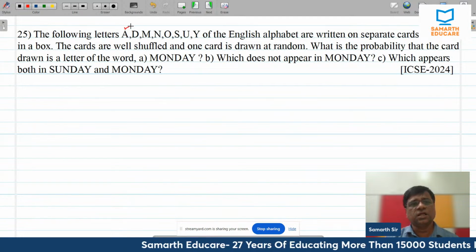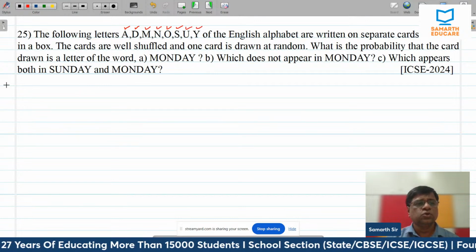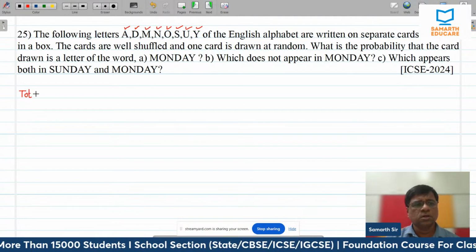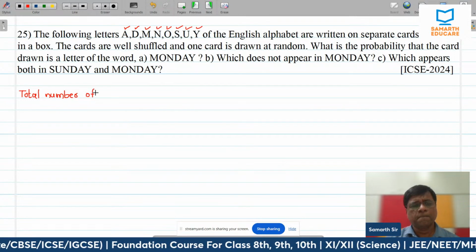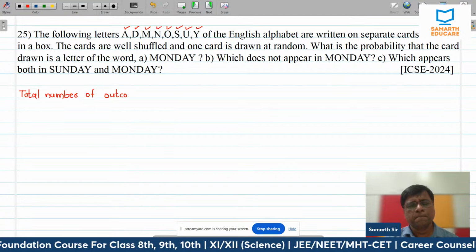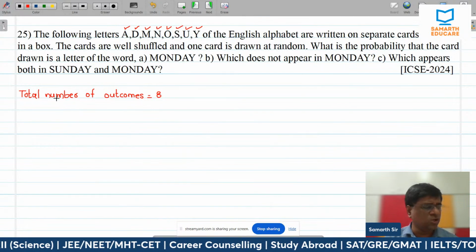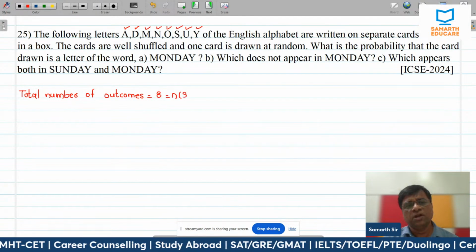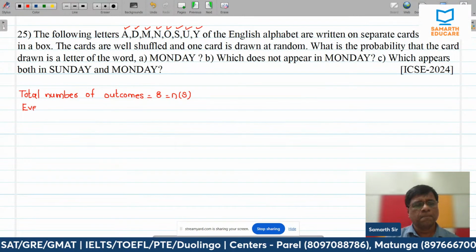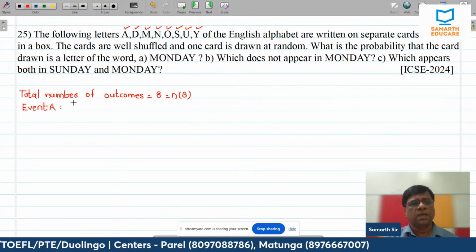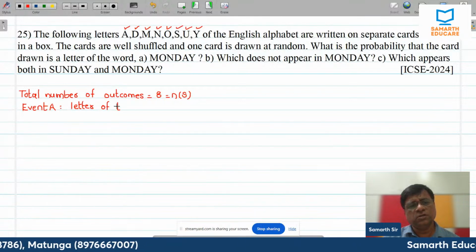First of all, how many letters are there? 1, 2, 3, 4, 5, 6, 7, 8. So total number of outcomes is equal to 8. ये तो हो गया पहला काम, टोटल नंबर ऑफ आउटकम्स, या इसको एन ऑफ एस भी बोलते हैं, राइट? सैंपल स्पेस जो है. Event A, letter of the word